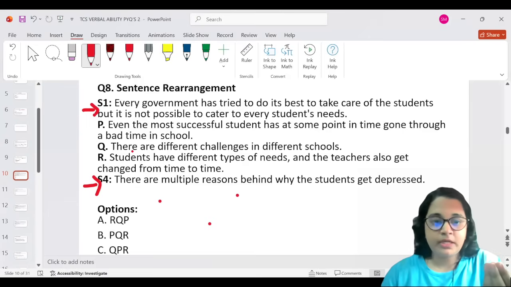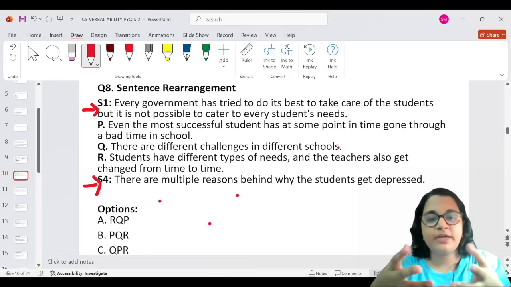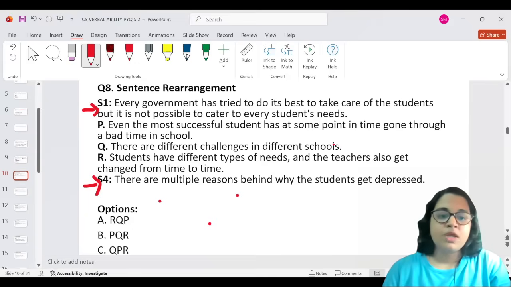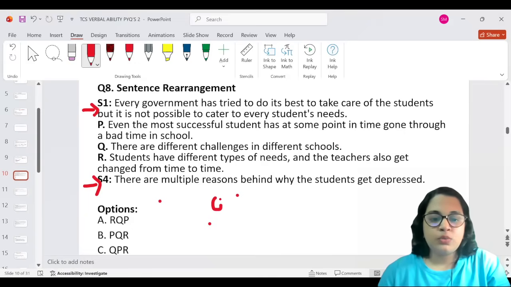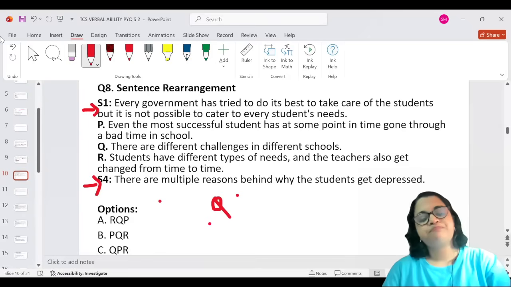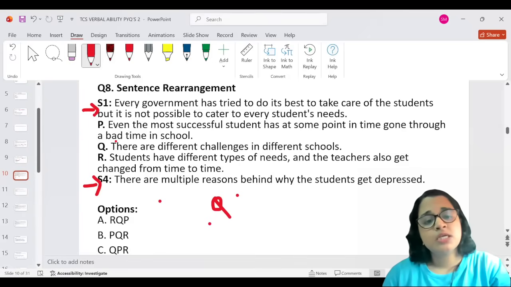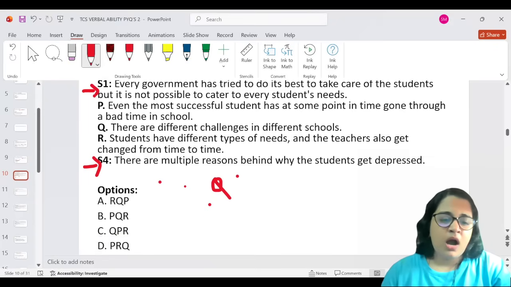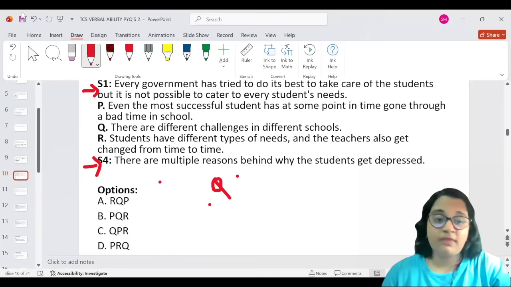That is very clear. There are different challenges in different schools. So if the challenges are different, then obviously the way of handling them will also be different, right? So it is Q. Q will come first. Next, what will come is even the most successful student, and students have different types of needs. Okay. So you would have found out the answer by now.